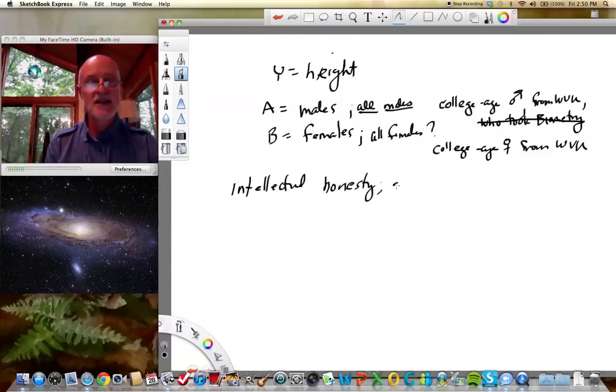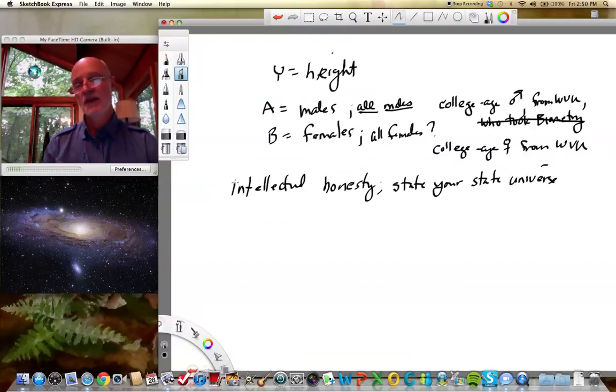You must state your statistical universe. What is the population that you are sampling from? And what are you assuming about that population in terms of its generality? Okay? Very, very important, because many specific studies have been done that show later on, when you broaden the population, the result turns out not to be generally true.